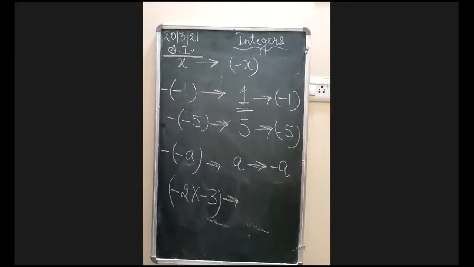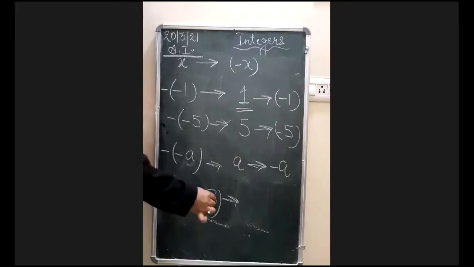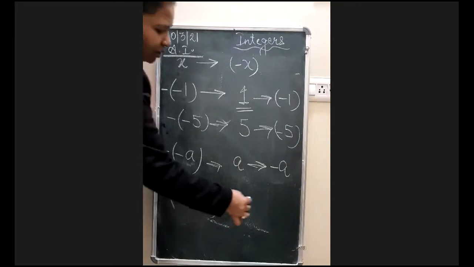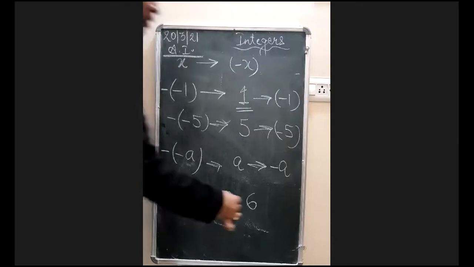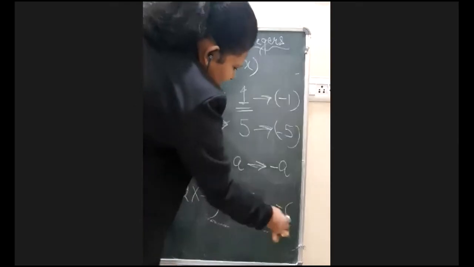Okay. And now last but not the least, again, it is not written in the simpler way. First, you will make it simplified. How will you make it? It is minus 2 multiplied by minus 3, which will give us plus 6. Because minus minus gives you plus, and 2 and 3 will be multiplied, which gives us 6. So 2 3s are 6 and minus minus plus. Plus 6 has come. Now you want the additive inverse of it. So the answer will be minus 6.